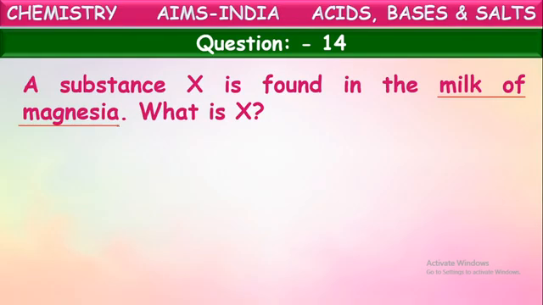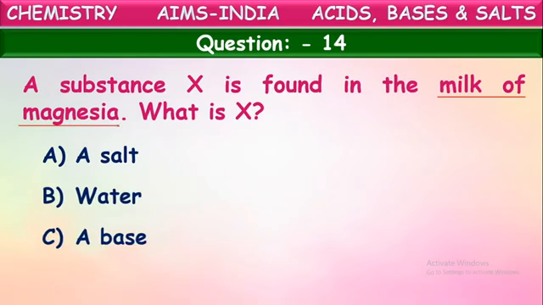So to get a cure from this burning sensation and indigestion problem because of hydrochloric acid, generally we take some medicines called milk of magnesia. So what chemicals does this milk of magnesia contain? That's the question here. Let us see: a salt, water, a base, or an acid. What is present in the milk of magnesia?